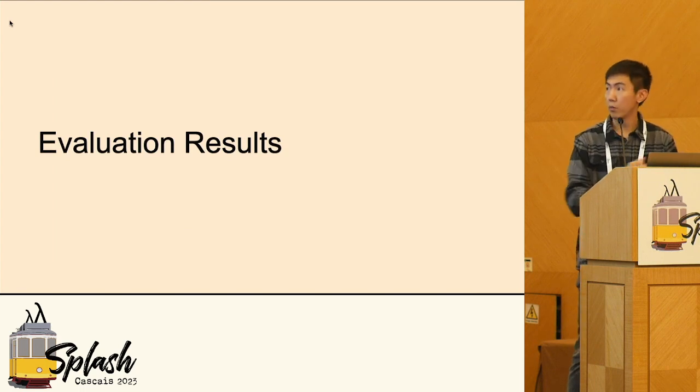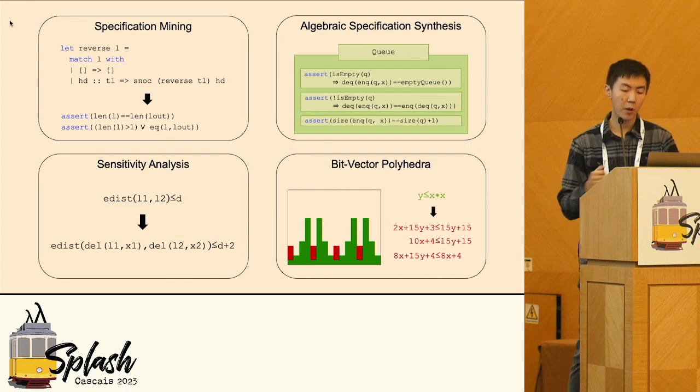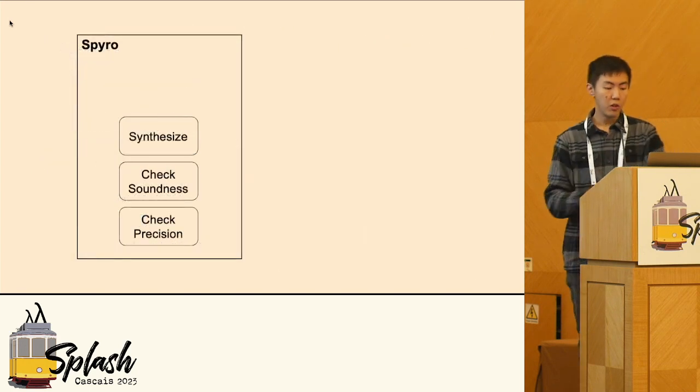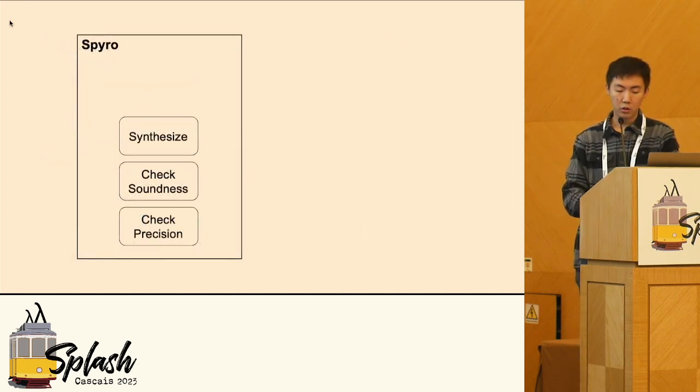Okay, then let me show some results. Our paper applies this algorithm to 4 different domains introduced at the beginning. In this talk, we will introduce only the first 2 applications. We evaluated those applications using a tool implemented by us, Spyro.